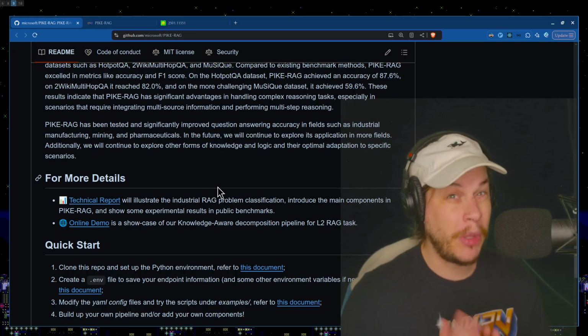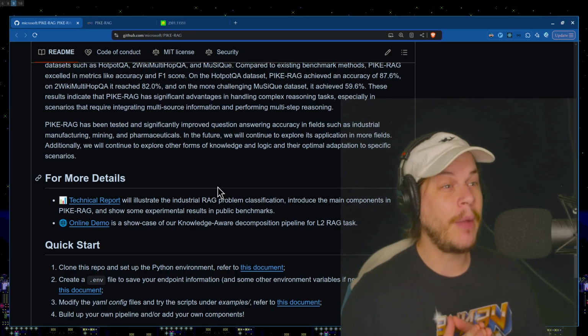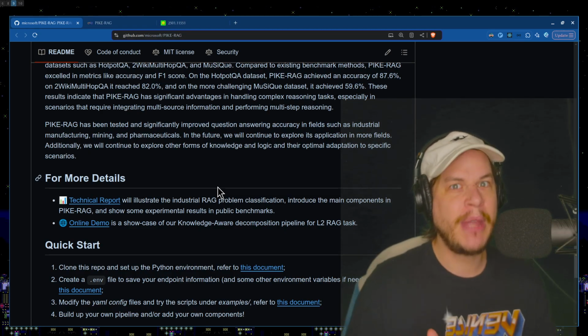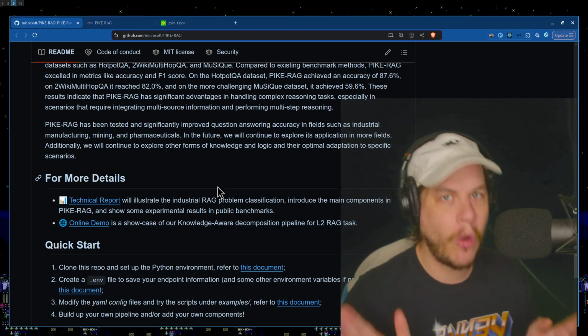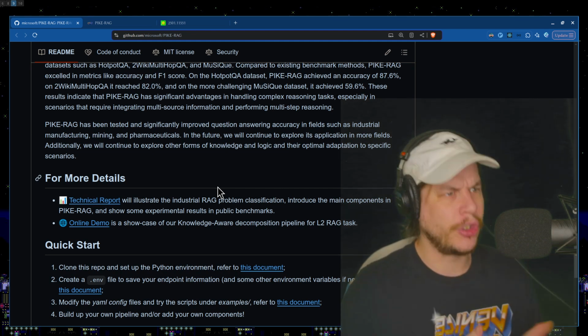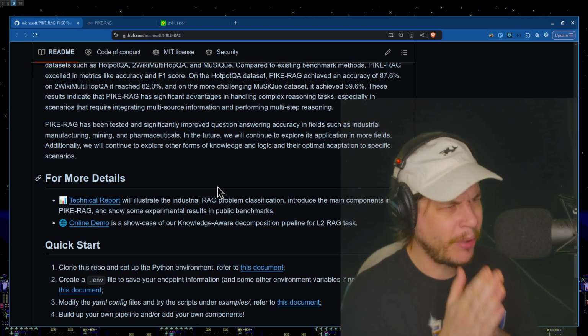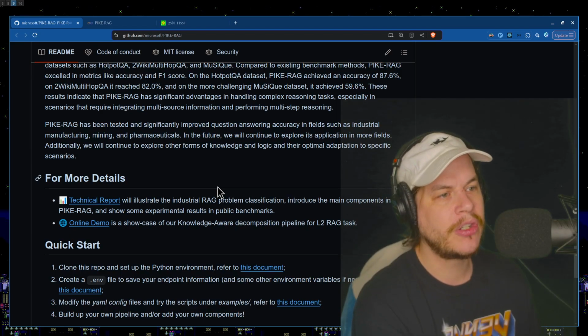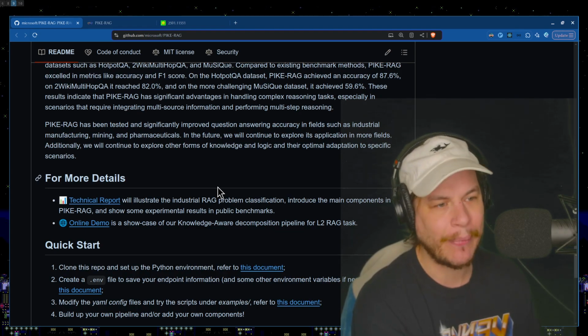Truthfully, the real business that I'm trying to build is I want to handle mining the materials, taking those materials, manufacturing them into some sort of pills, and then selling those pills to people, and hopefully passing laws that force them to sell the pills, and AI bots that will always answer, you need to buy my pill. So this PIKE-RAG might be perfect for what I need. In the future, we will continue to explore its application in more fields. Additionally, we'll continue to explore other forms of knowledge and logic and their optimal adaptation to specific scenarios.